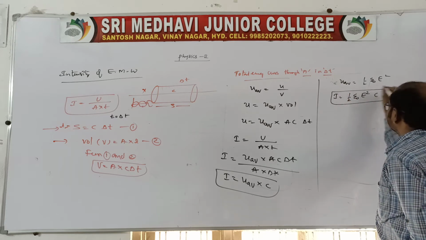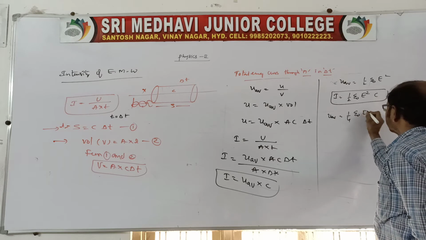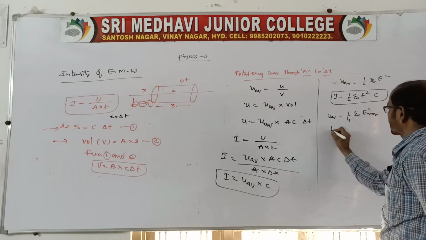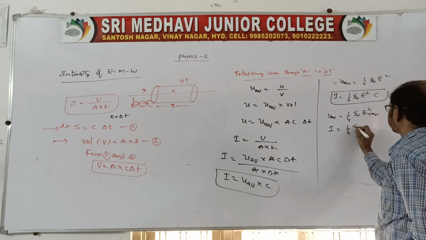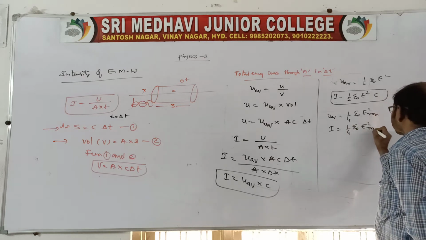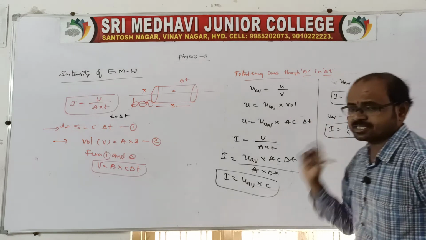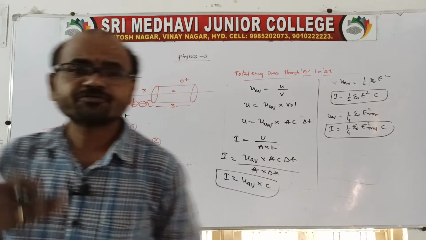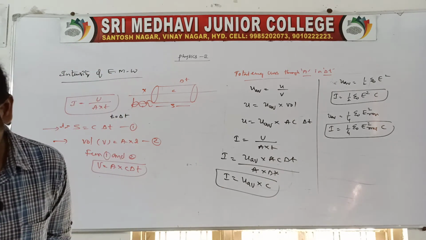Or else we can also say the average energy density is 1 by 4 epsilon naught E square RMS. Here the intensity will be 1 by 4 epsilon naught E square RMS into c, in terms of electrical energy. Now suppose we need to say it in terms of magnetic energy density, that is, in terms of the magnetic field.